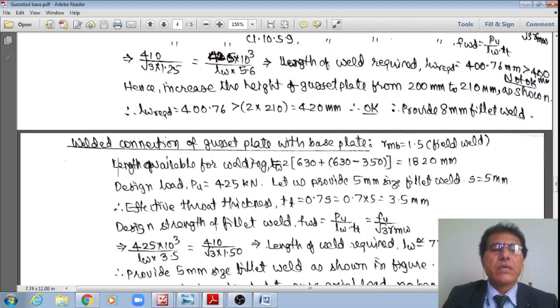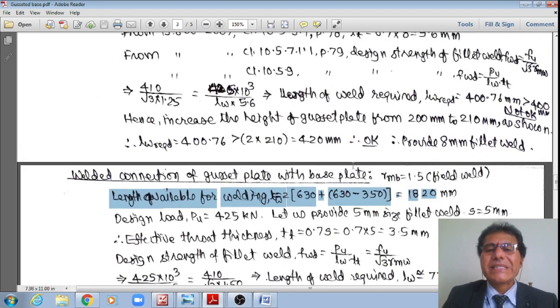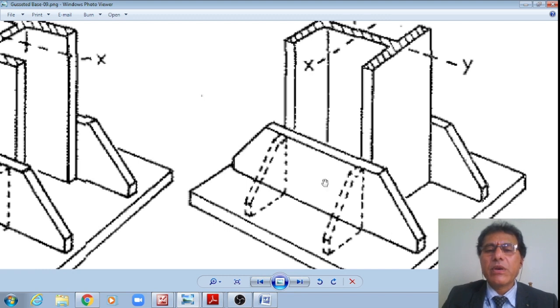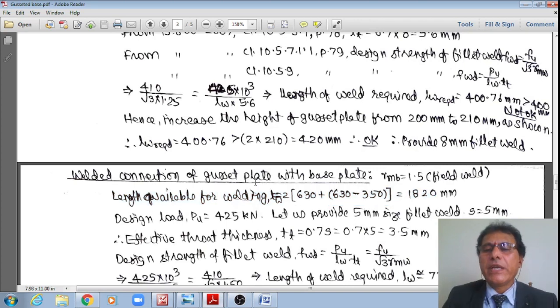Then, what is the length available for the weld? The length available for the weld is LW, which is 630 on this one end. Let me go to this schematic. 630 is easily available, whereas on the other end, I cannot weld in this small gap. However, I can weld on the rear side. Therefore, 630 on the front side, and on the rear side only 630 minus 350, from this figure. Therefore, it works out to a value of 1820 mm.